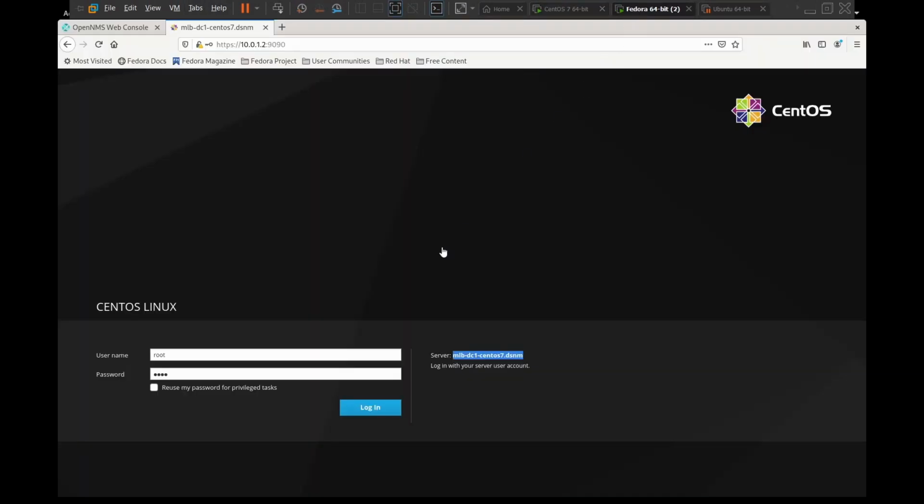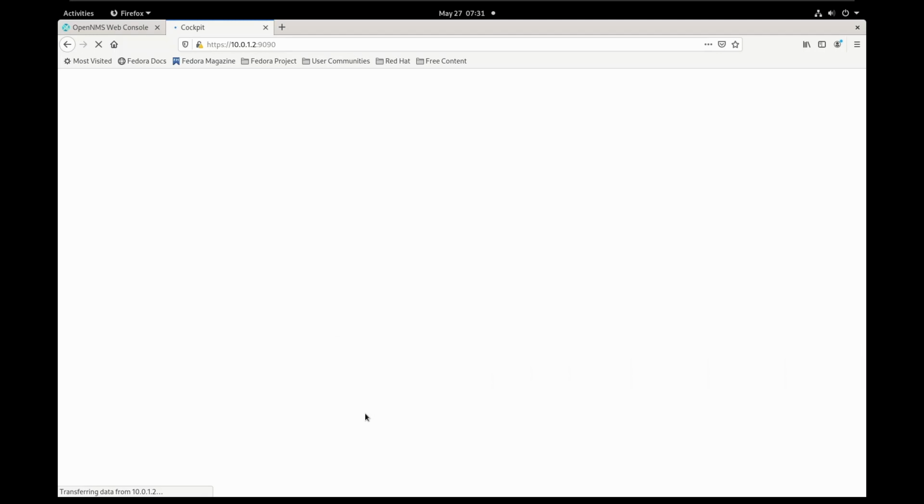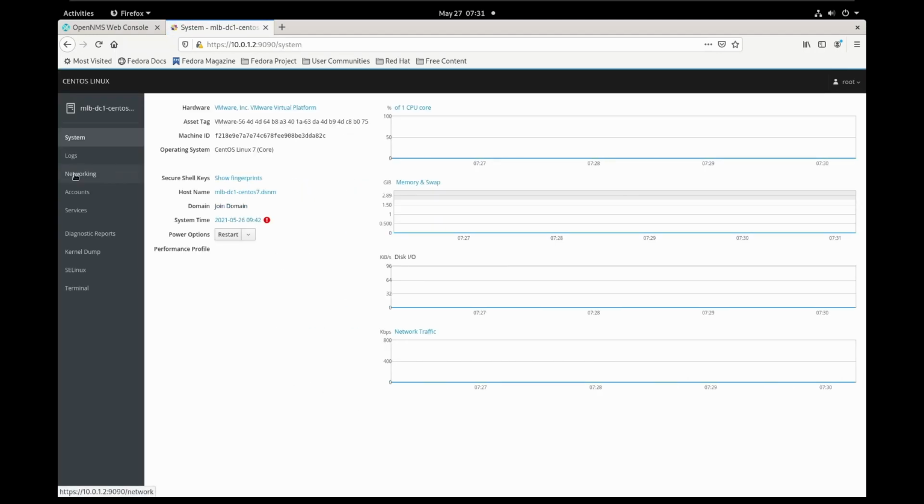You can clearly see that mlb-dc1-centos7.dsnm is my hostname. So you can see it's the same as here. I'm going to log in. Click log in. It will take time to load into this UI. That means you have successfully accessed the web UI for your Cockpit.